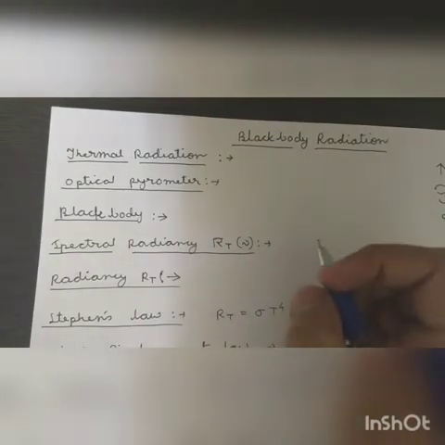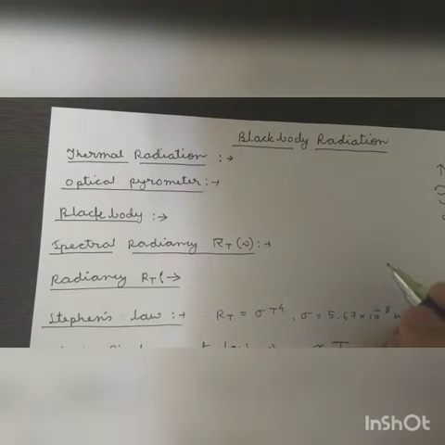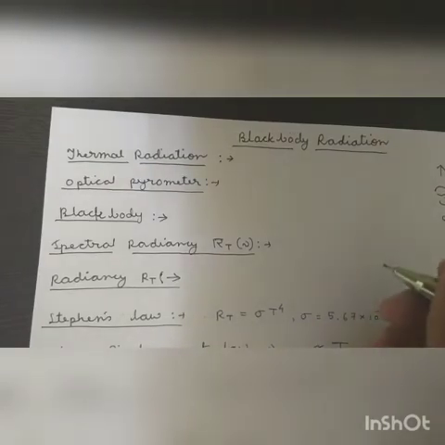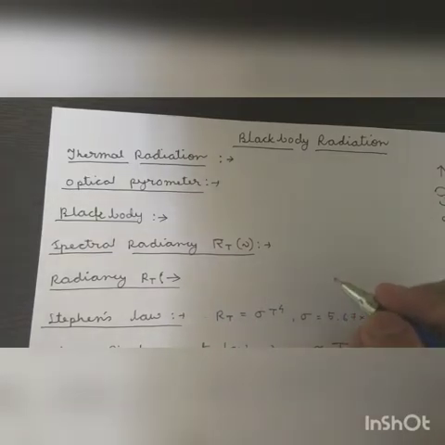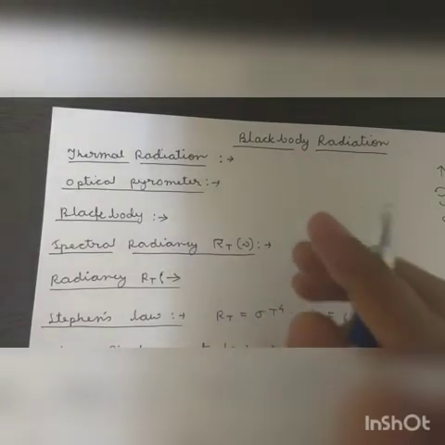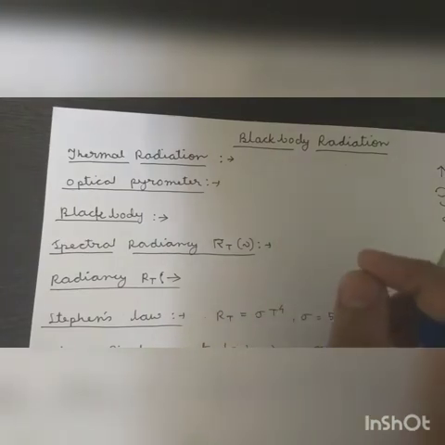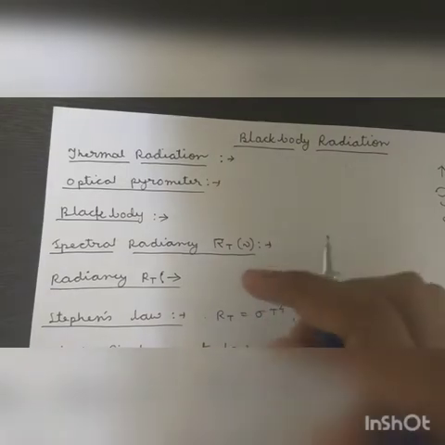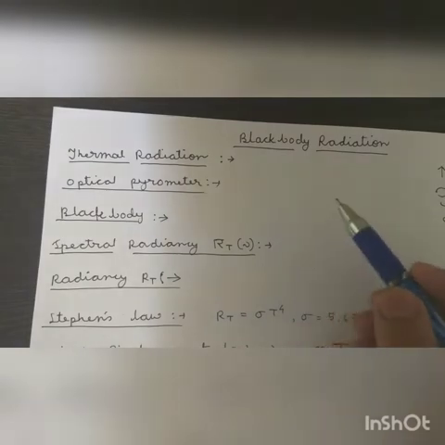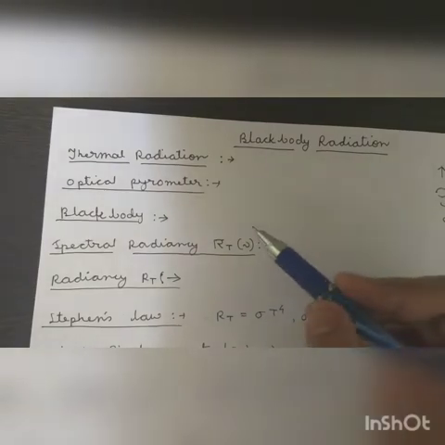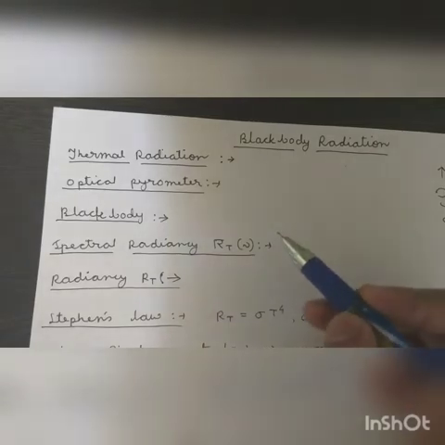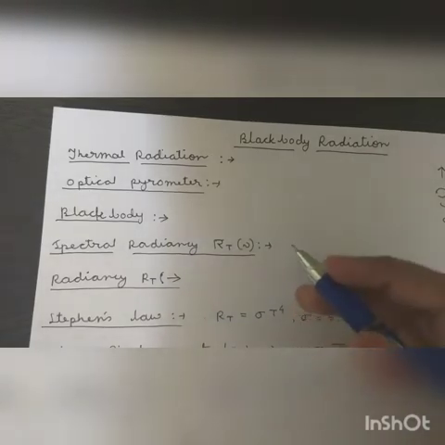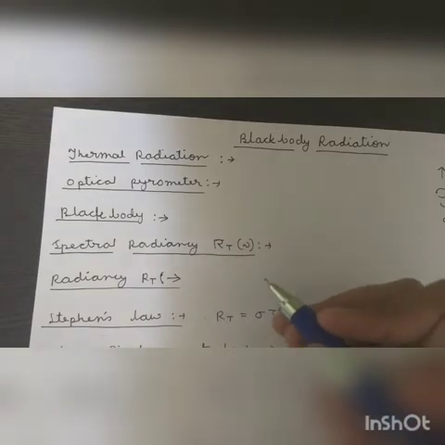We will see that almost all condensed matter, that is solid or liquid, emits radiation that is almost independent of the matter. That means we will see the similarities between the radiation emitted by any kind of condensed matter. But if we go to the details, we will see that there are some differences between the radiation emitted by different condensed matter.